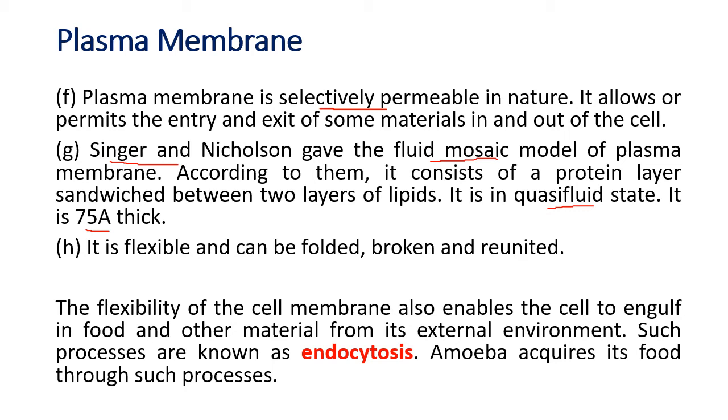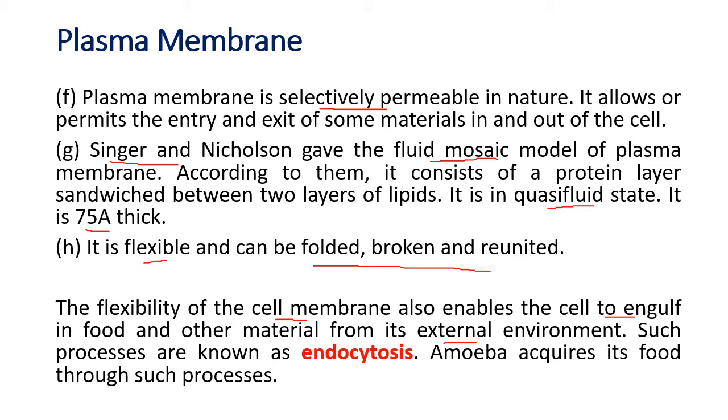That can be done later on. The plasma membrane is flexible. So flexible, it can be folded, broken and reunited. Okay? So we saw the amoeba is a unicellular organism. So how does it take in its food? The amoeba is shapeless, it can change its shape. So it has got 2 feet called pseudopodia. So the flexibility of the cell helps to engulf the food and other material from the internal environment.